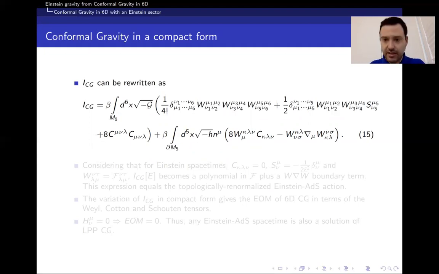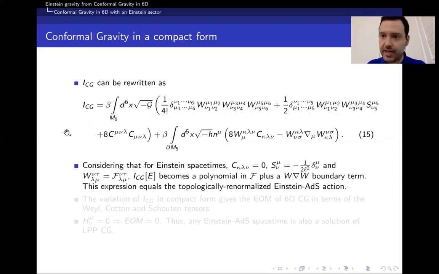As it turns out, that particular definition of conformal gravity can in turn be rewritten in terms of the Weyl, Cotton, and Schouten tensors, which, as shown previously for the 4-dimensional case, is a very important definition because it allows one to implement the Einstein condition with ease. Doing this, the Lu, Pang and Pope conformal gravity can be rewritten as in equation 15.